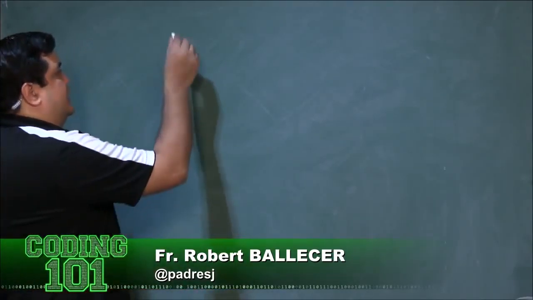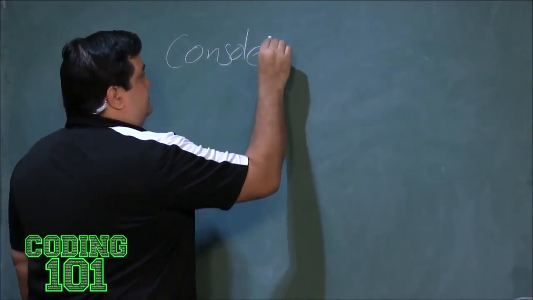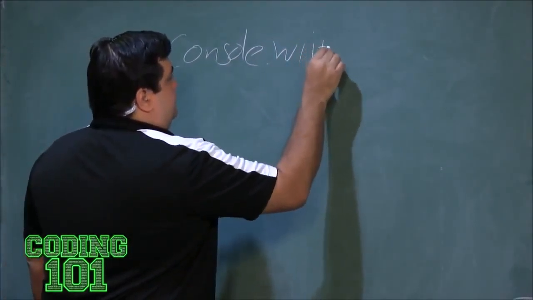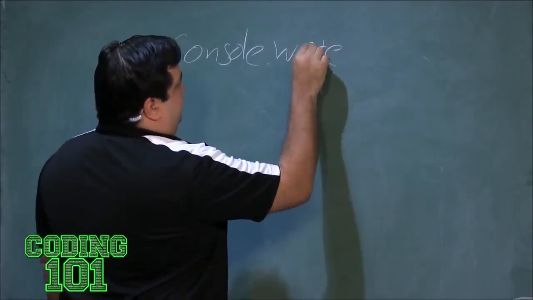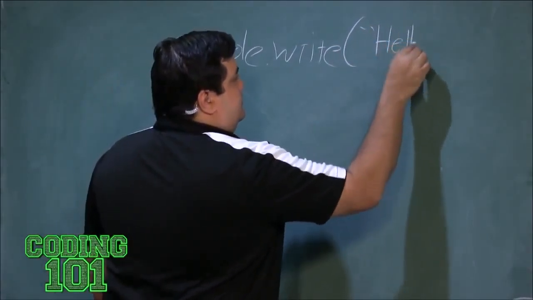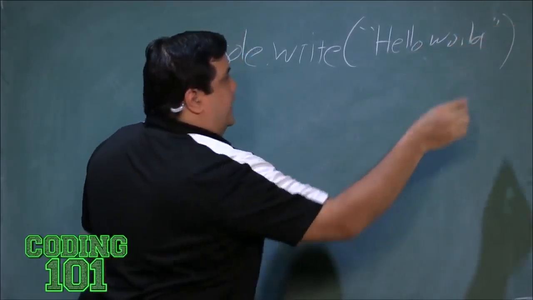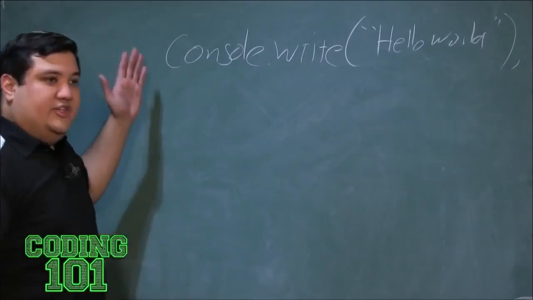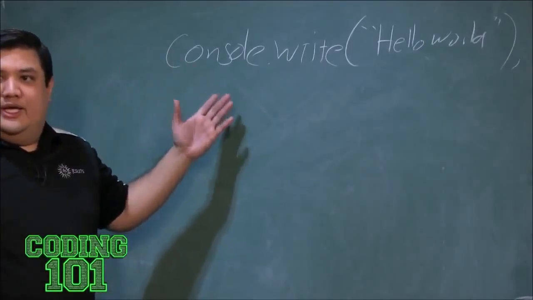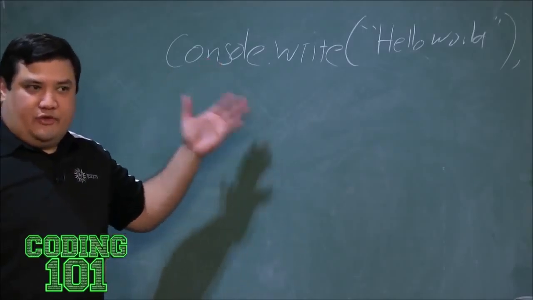Let me write this. What if I were to put console write, hello world? Then it'll just output hello world. Right. So if I print this, it's going to write hello world, correct? Yeah. Now, what if I wanted to write hello world 10 times? What's the first thing I could do?